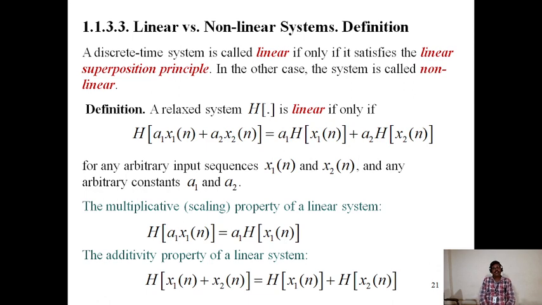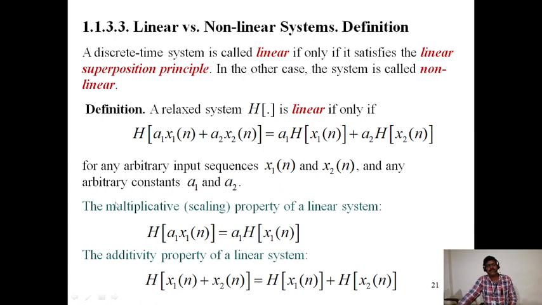Next one is linear versus non-linear systems. A discrete time system is called linear if and only if it satisfies the linear superposition principle. In the other case, the system is called non-linear. A relaxed system H is linear if and only if H of a1 x1 of n plus a2 x2 of n is equal to a1 into H of x1 of n plus a2 into H of x2 of n. It is linear if, for any arbitrary input sequences x1 of n and x2 of n and any arbitrary constants